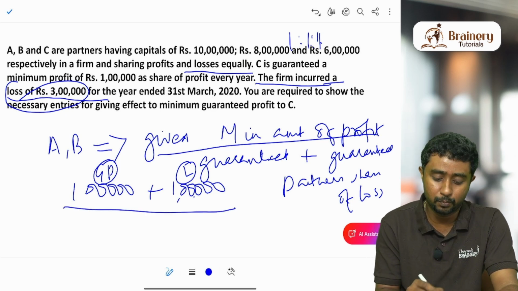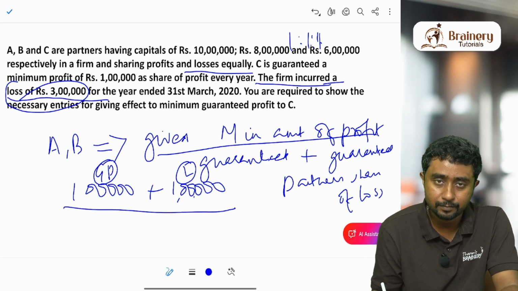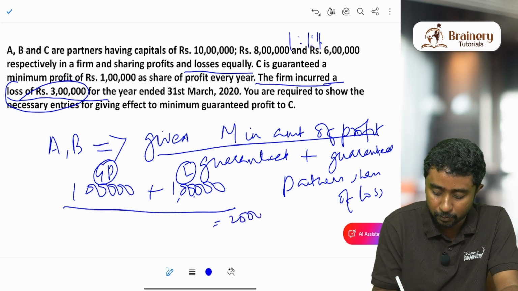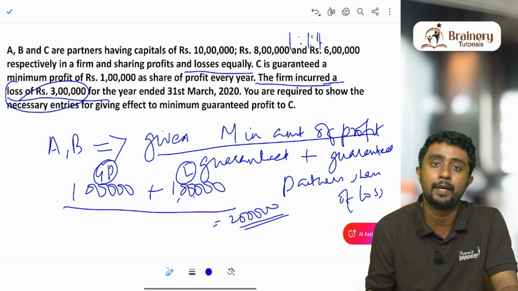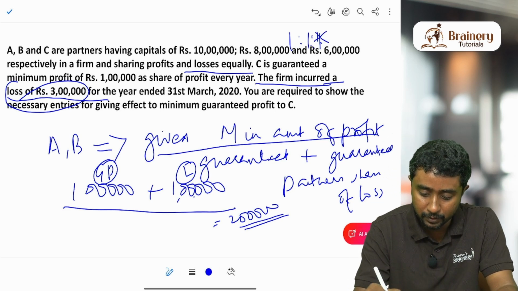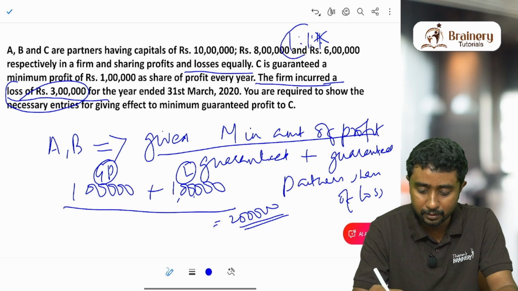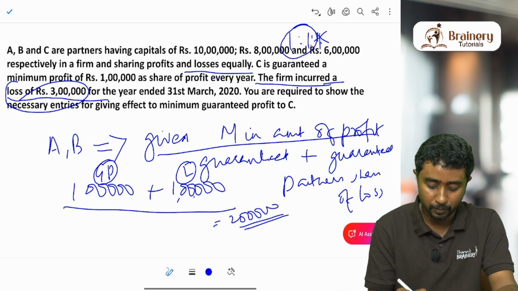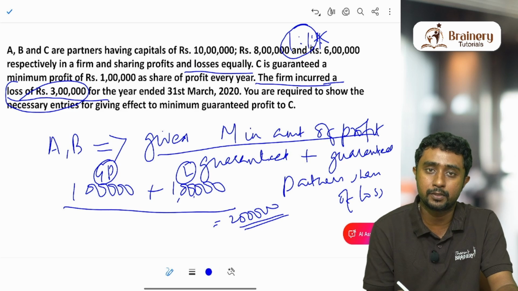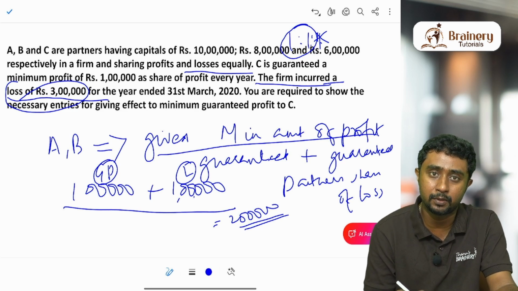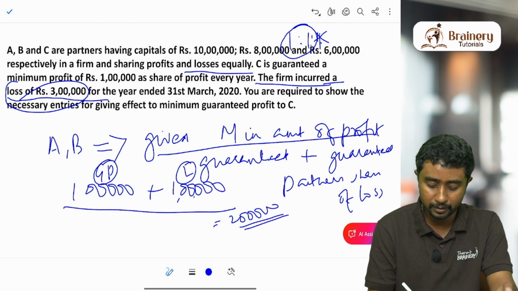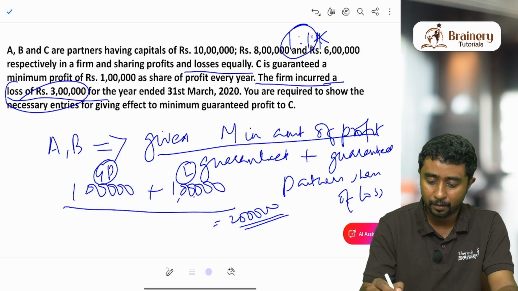Who has to pay? A and B have to pay. In which ratio will they pay this? That means totally 2 lakh they have to pay. So in which ratio will they be paying it? Obviously if no other ratio is given, just remove the guaranteed partner's share. What is remaining? 1:1 ratio. So 2 lakh will be divided in 1:1 ratio. So obviously half of 2 lakh is given by A and half of 2 lakh will be given by B. So together 2 lakh will be given to obviously C.